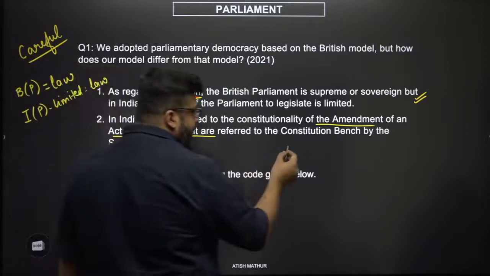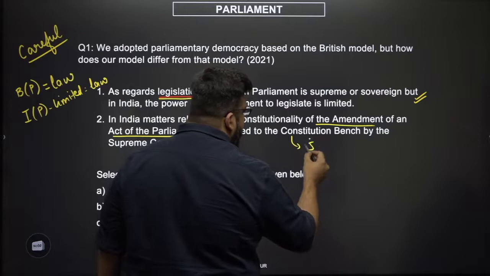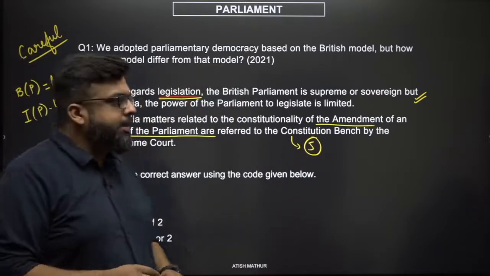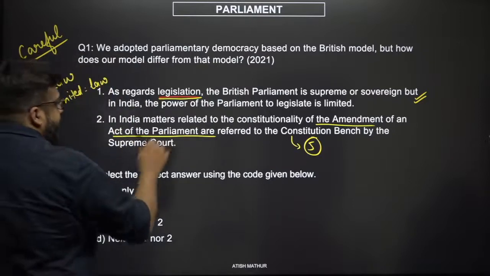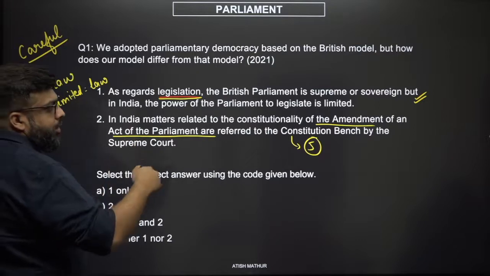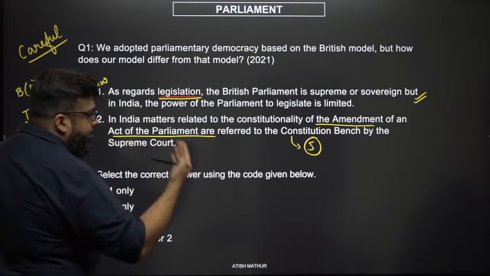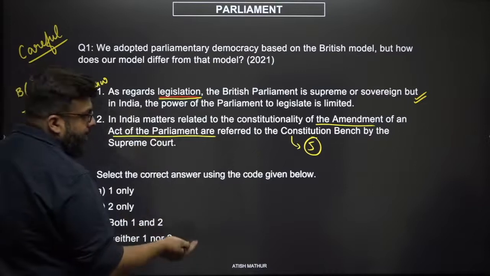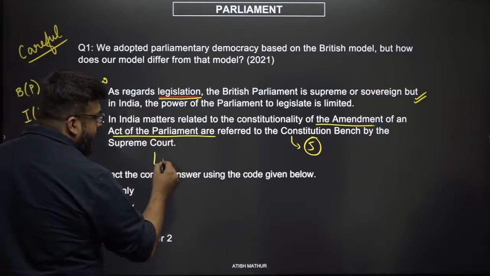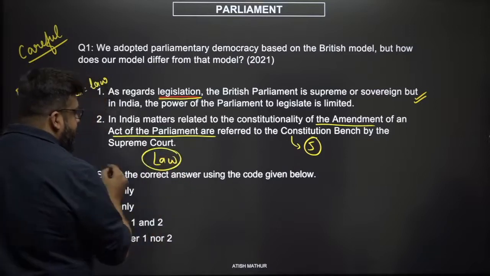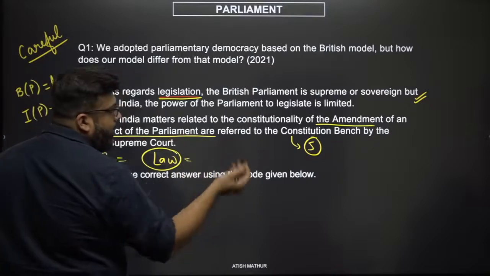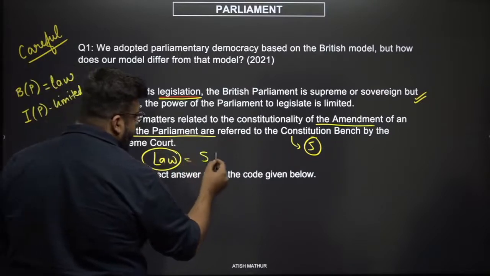Now, first things first, the Constitution Bench comprises a minimum of 5 judges. This is established in the Constitution itself. But look at the first statement. It is saying anything which is to determine the constitutionality of the amendment of an act of the Parliament. An amendment of an act of the Parliament is also a law. So to determine the constitutionality of a law, it can be done by a constitution bench of the Supreme Court.